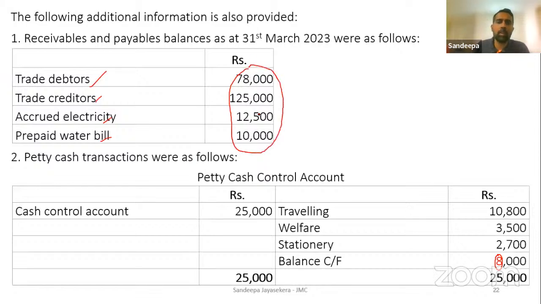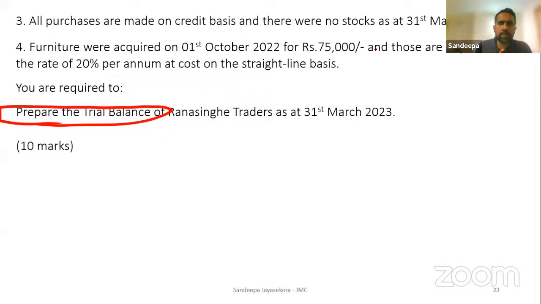Where there are accounts to be made, we need to open up T accounts. And there are petty cash items. These items are going to be the petty cash expenses and the closing petty cash balance. A closing petty cash balance has been given. Then all purchases were made on credit basis and there were no stocks. Furniture were acquired on 1st of October 2022 for 75,000, and those are depreciated at 20% per annum on a straight line basis. That is all there is.